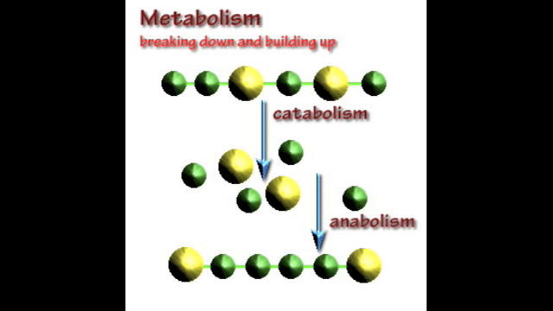Anabolism and catabolism are complete opposites. Anabolism involves building while catabolism involves breaking. Anabolism requires energy and catabolism releases energy. Anabolism includes, as mentioned before, dehydration and reduction, and catabolism includes hydrolysis and oxidation. For example, building muscle mass would be considered as anabolism and digestion would be considered as catabolism.